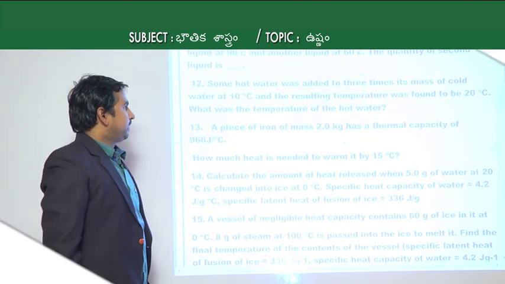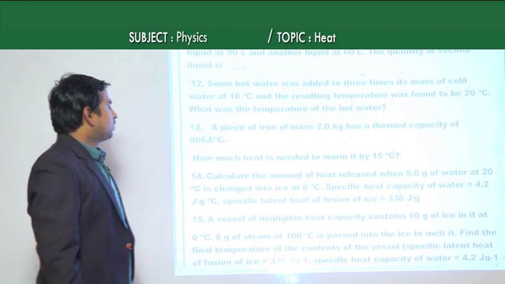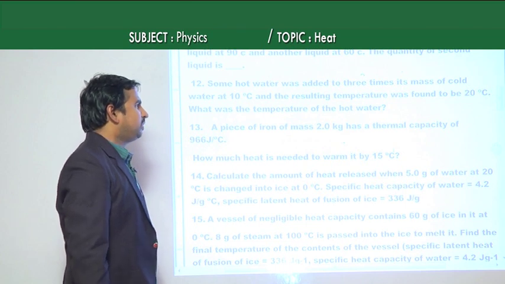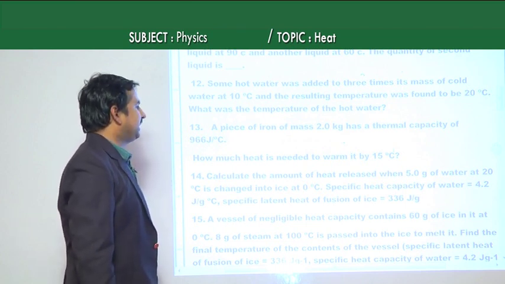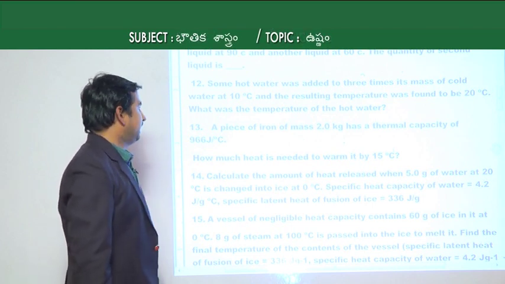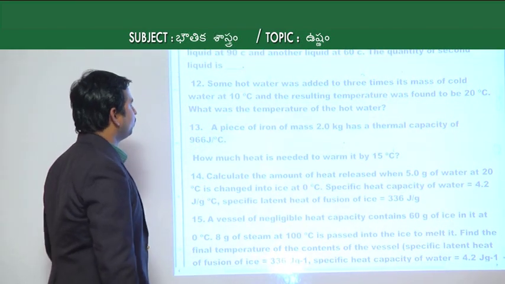We will go to the next question, the 12th question. Some hot water was added to 3 times its mass of cold water at 10 degrees Celsius, and the resultant temperature was found to be 20 degrees Celsius. We have to find the temperature of the hot water mixed.